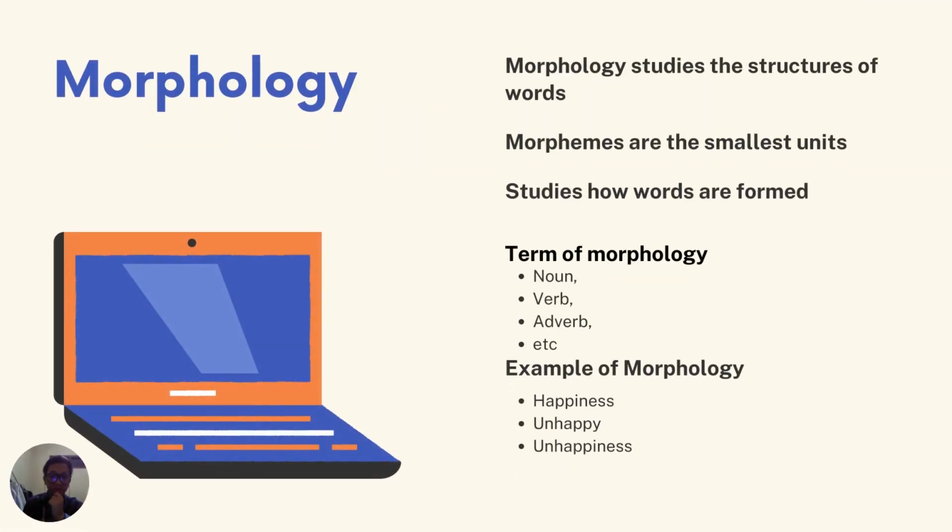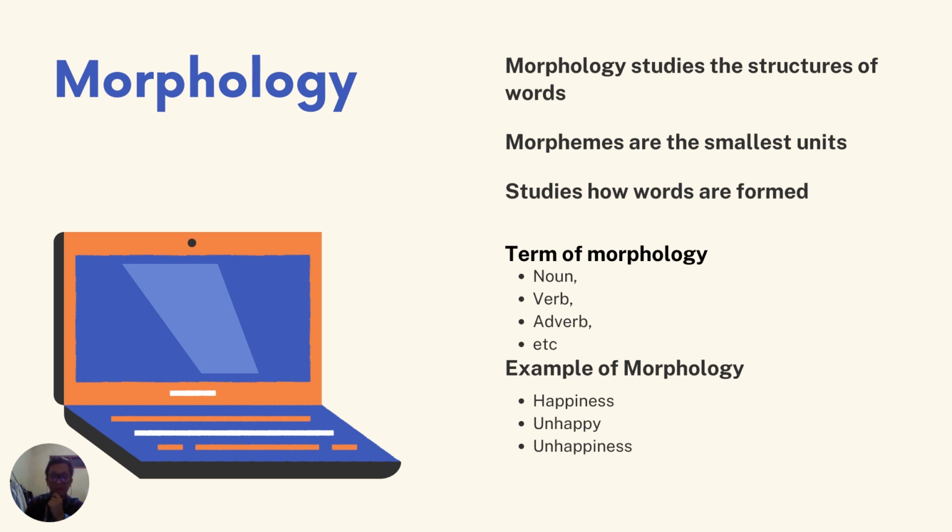Morphology is the study of the structure of words. The study tells you about how words are formed. In morphology, words have smallest units, which are the morphemes. The terms of morphology are known as noun, verb, adverb, adjective, and etc., which mean parts of speech. There's an example of morphology.